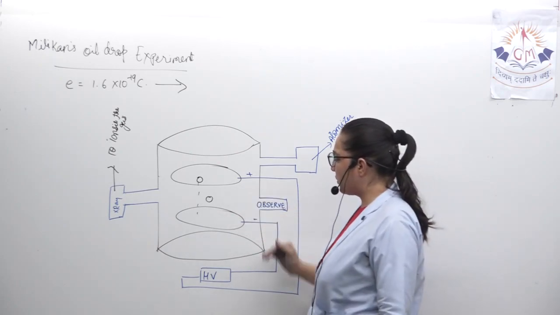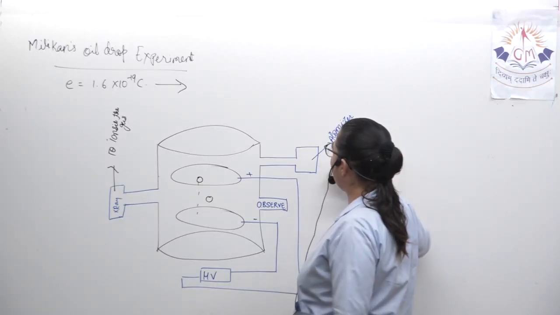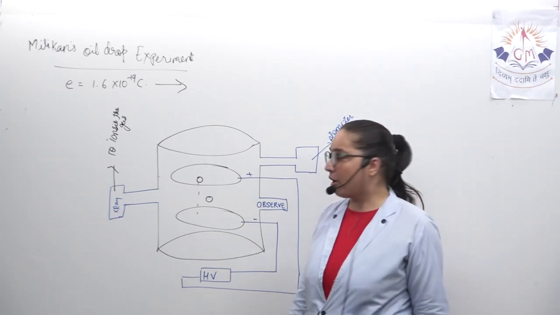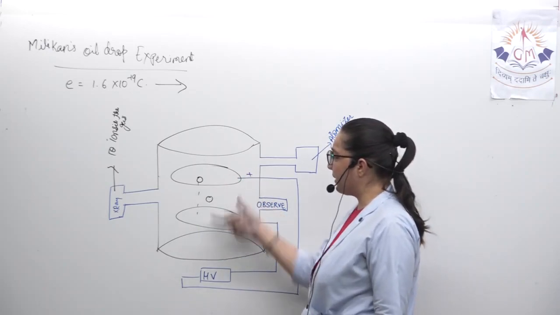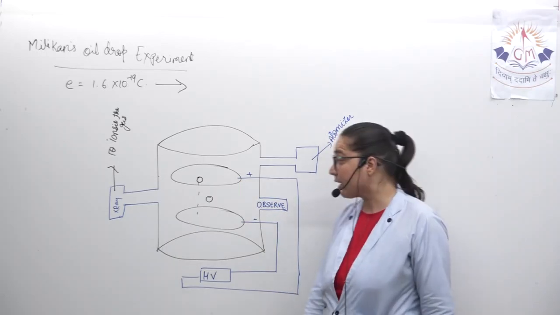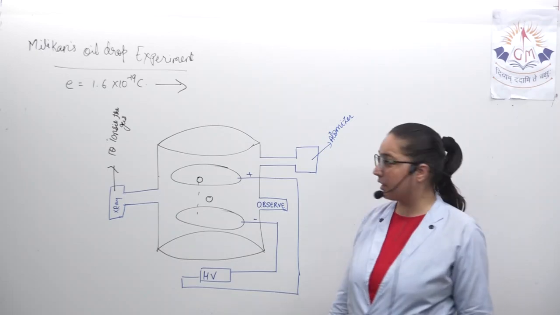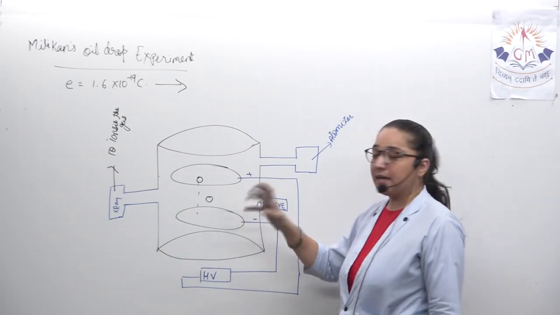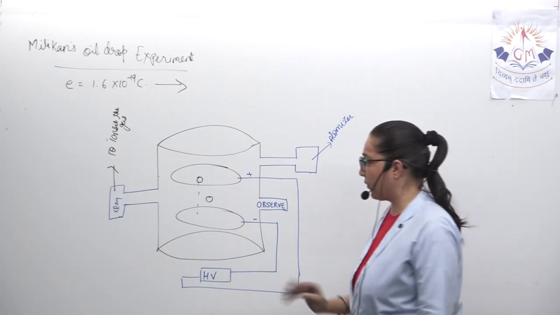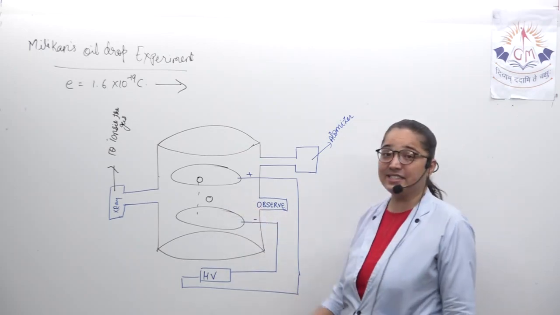So this is the positive and the negative charge, and here high voltage is supplied. There is an atomizer over here that will provide all the oil drops one by one, atom by atom, one by one, it will come down. This oil drop is coming down because of the gravity, and at some fixed voltage, what will happen? This particular drop will remain at the steady position.